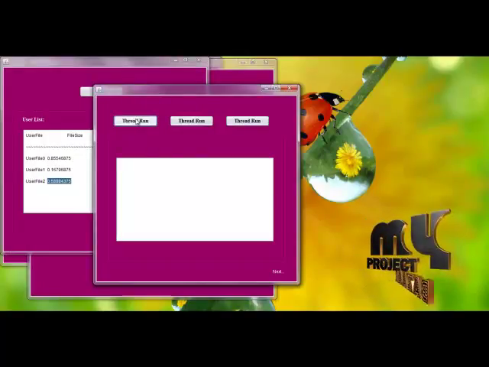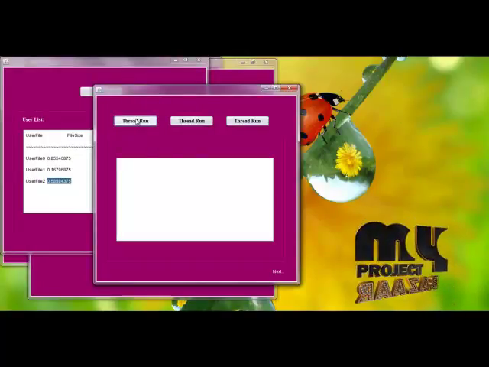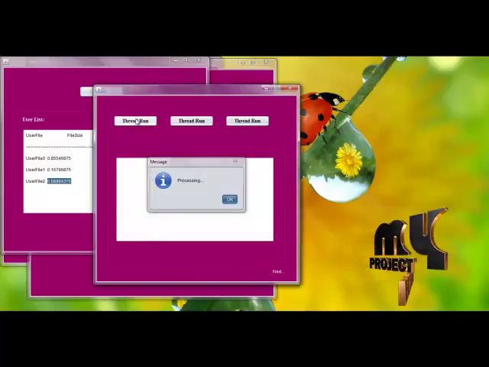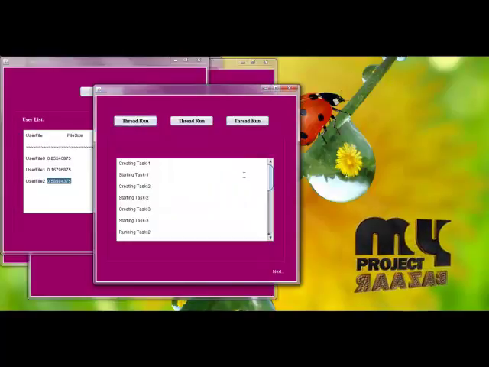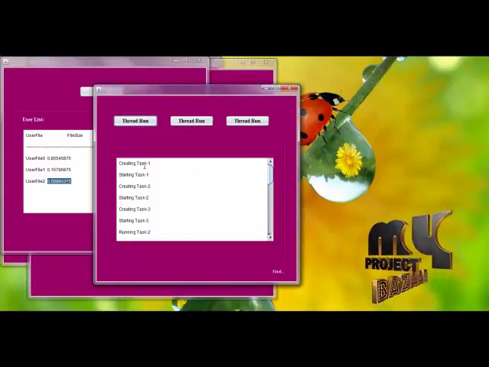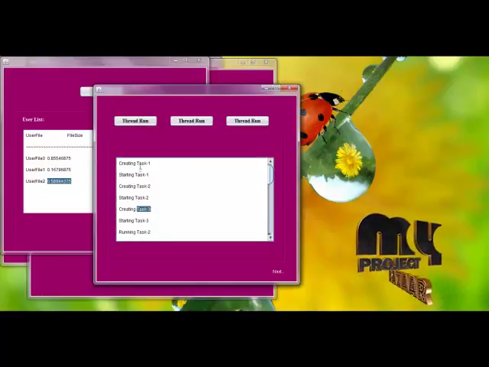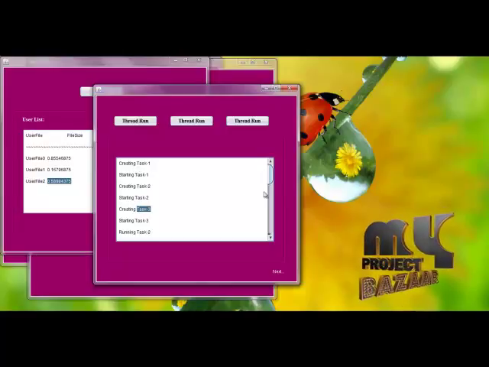We are randomly running our thread. First with processing, then our process is completed. Here the user files are of three different types, so that is task 1, task 2 and task 3. The three are created and started.